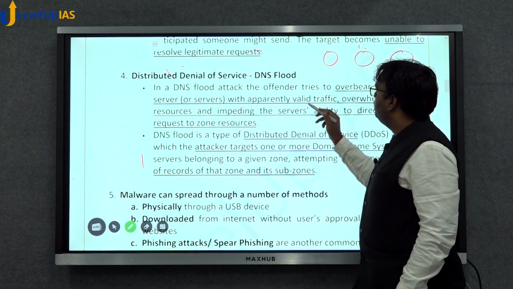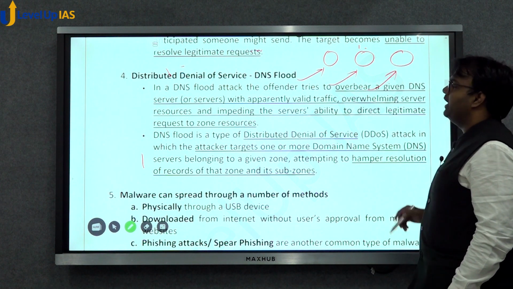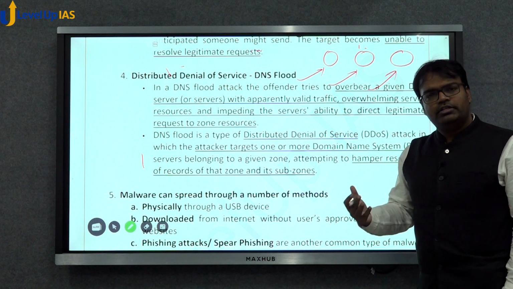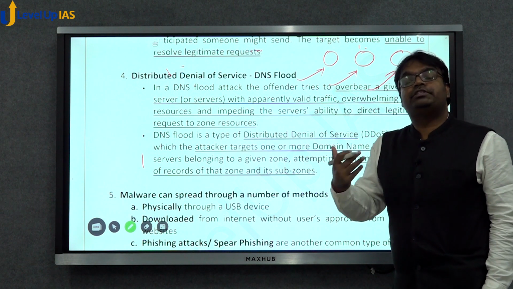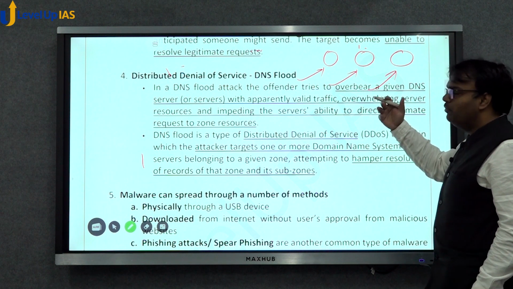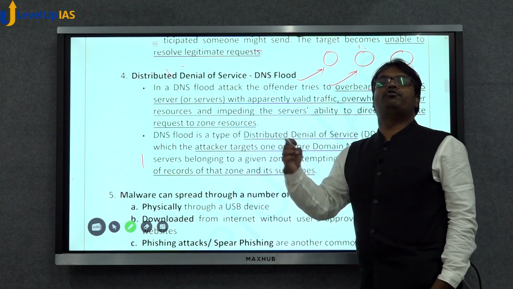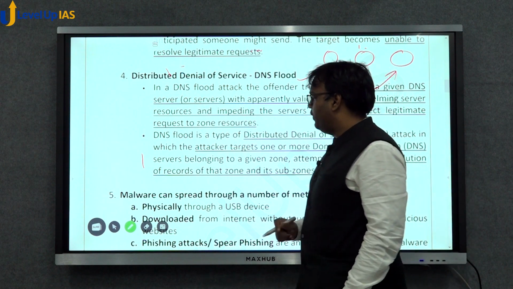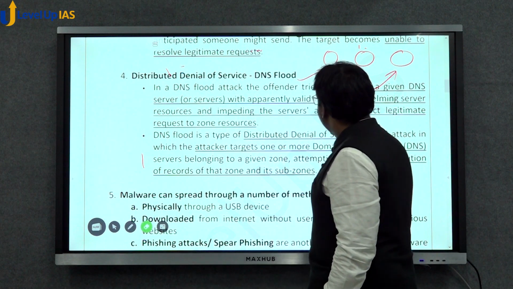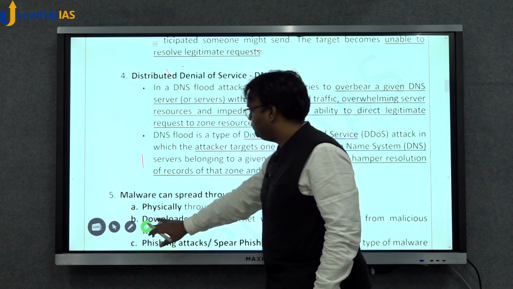In distributed denial of service attacks, or in DNS flood, all these servers are attacked at one go, so that your service actually gets denied. And this is a bit advanced; more technology and more powerful attacking mechanisms would be required.